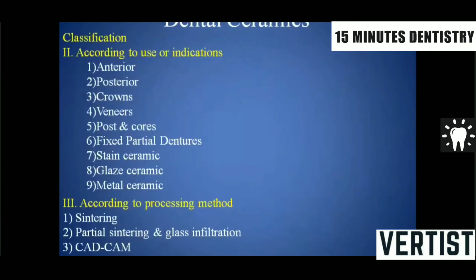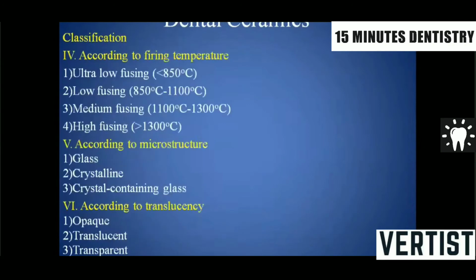Then according to the use or indication, it can be classified as anterior, posterior, crowns, veneers, post and core, fixed partial denture, stained ceramic, glazed ceramic, metal ceramic. Then according to the processing method, it can be classified as sintering, partial sintering and glass infiltration, CAD-CAM and copy milling. Then according to the firing temperature, the ceramics can be classified as ultra low fusing, medium fusing and high fusing. According to the microstructure, they can be classified as glass, crystalline containing glass.